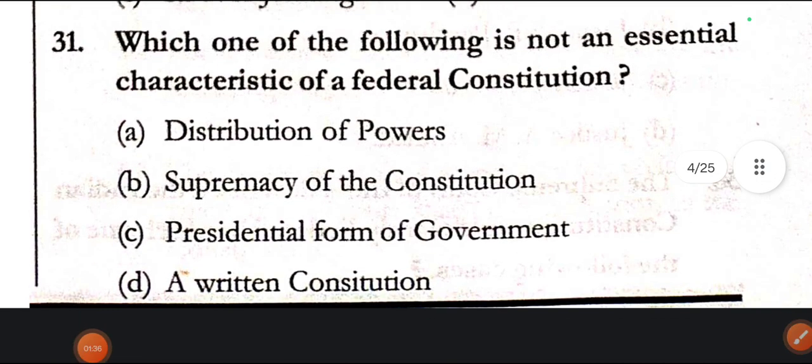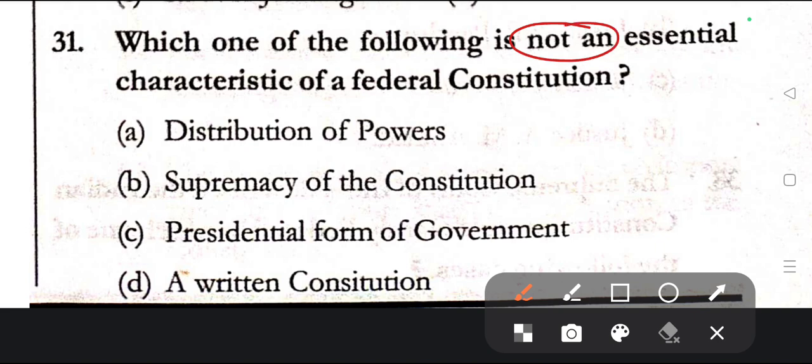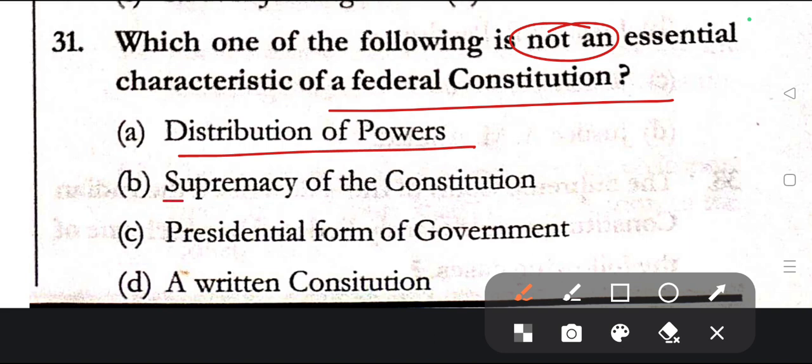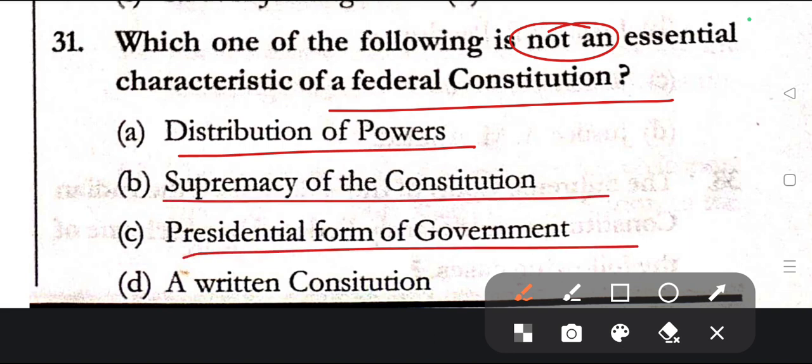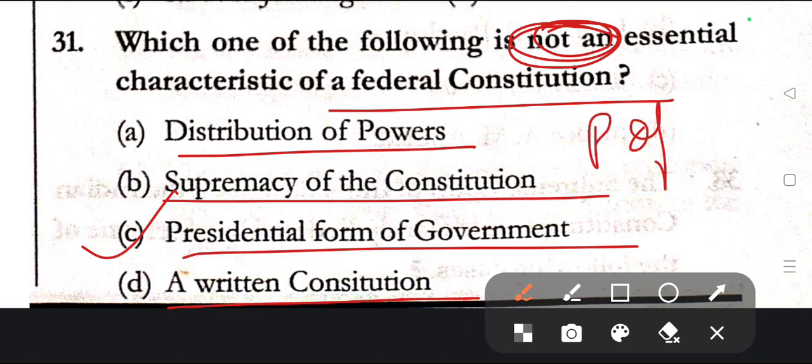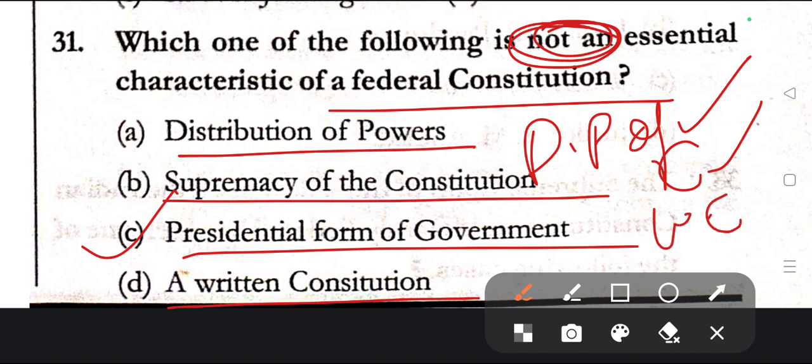Question number 31. Which one of the following is not an essential characteristic of the federal constitution? Option A, distribution of powers, option B, supremacy of the constitution, option C, presidential form of government, option D, a written constitution. In this question it has been asked which of the following is not an essential characteristic of the federal constitution. So the presidential form of government, that is option C, is not an essential characteristic of the federal constitution, whereas the distribution of powers is a part of the federal constitution, supremacy of the constitution is a part, and a written constitution is also a part of the federal constitution.